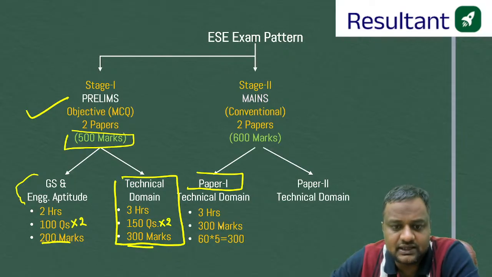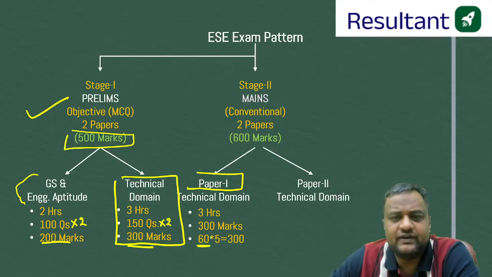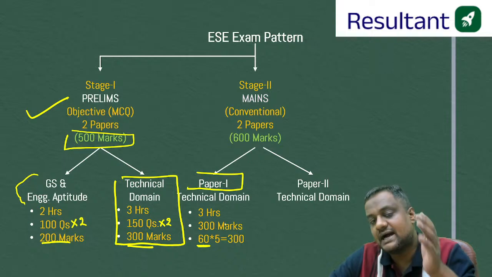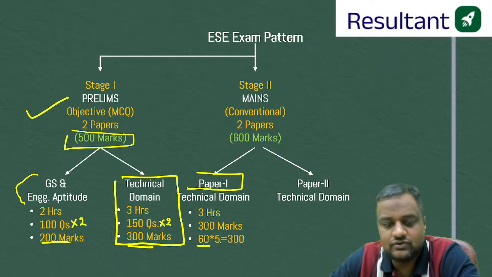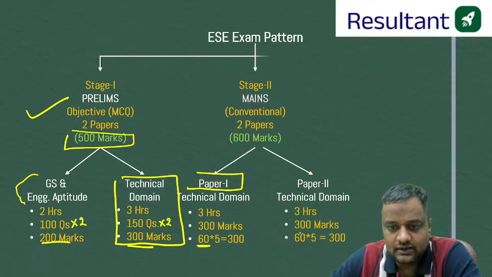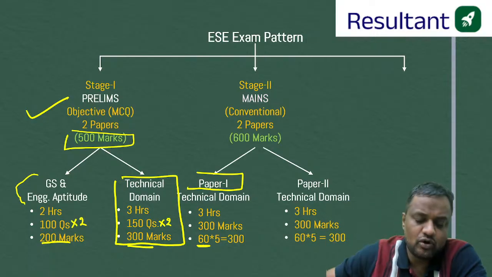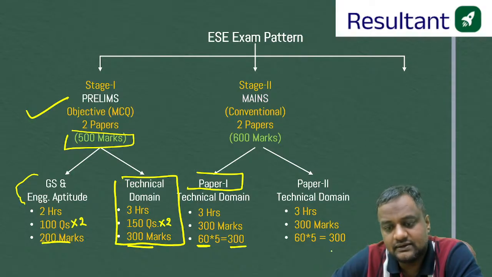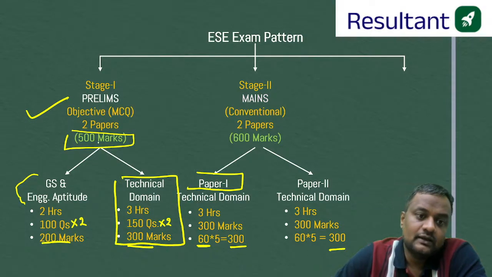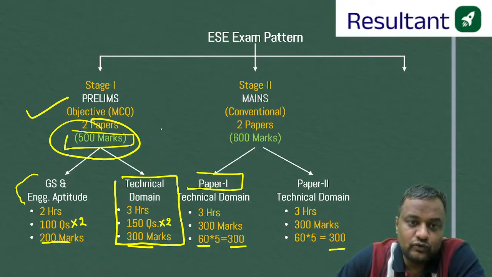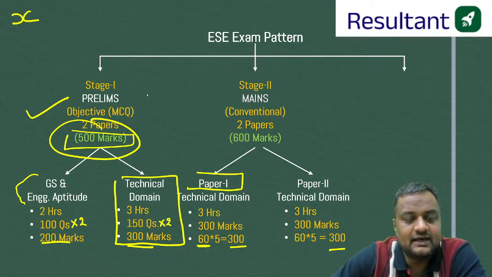So here it is subjective. 60 marks for every question. There may be parts. And out of 8 questions, you have to select only 5 questions. Here also, out of 8 questions, you have to select only 5 questions. There are certain combinations that I don't want to go deep into. 300 mark subjective paper. Guys, here it cuts off few students.